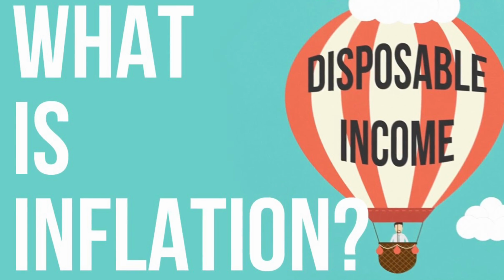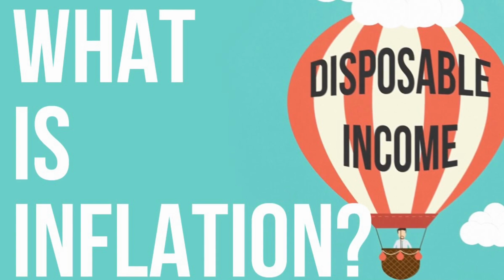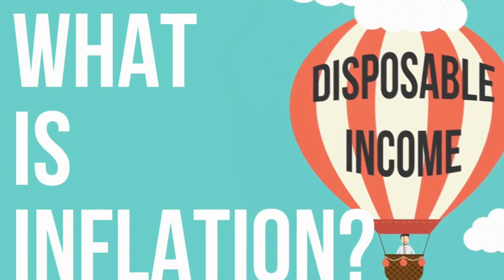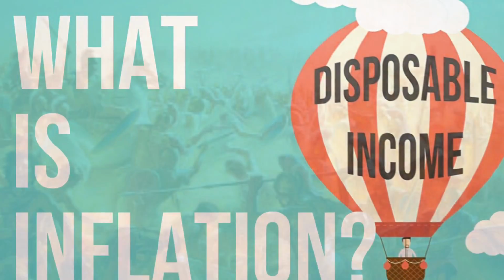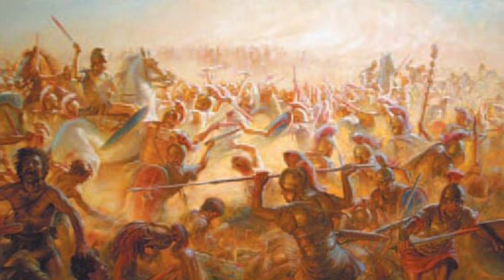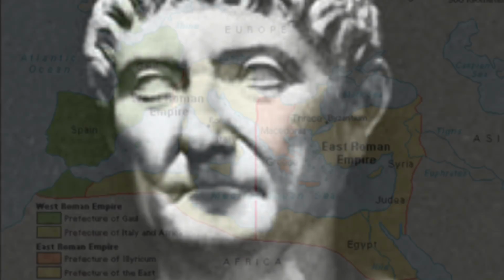What is inflation? Inflation is when there's a decline in the value of money and the prices of goods and services go up. In Rome, this happened at the end of Pax Romana. This happened because there were tribes attacking from the outside, so the government, in a desperate act, raised taxes, which led to inflation. This inflation eventually led to the reform of Rome when Diocletian came in and split the empire, making it easier to manage.